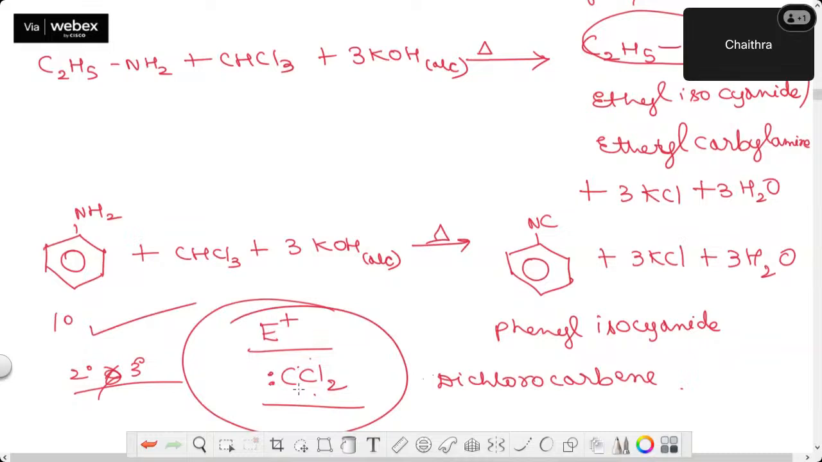Okay. If you have studied the special reactions of phenol, you would have studied the Reimer-Tiemann reaction, right? To prepare salicylaldehyde. What is the electrophile for that reaction? It's the same thing, dichlorocarbene, correct? Okay. This is one more set of reactions which is a very important distinguishing test. So primary amines, aliphatic and aromatic, answer this. Secondary and tertiary don't answer. Okay. Let's go ahead with the next reaction.